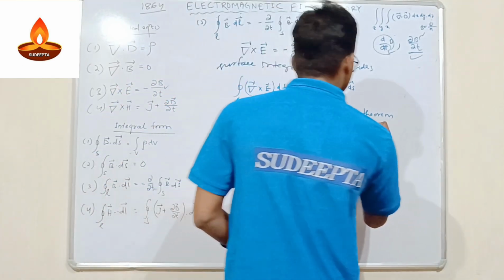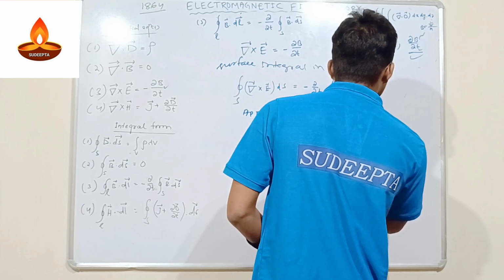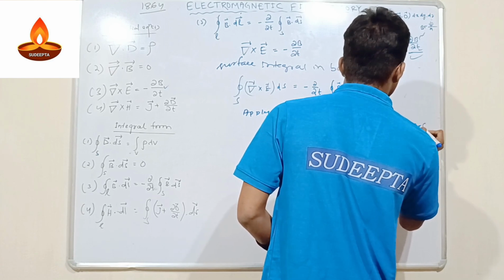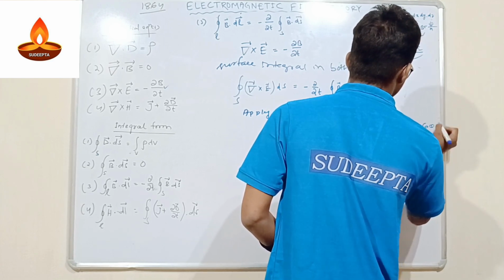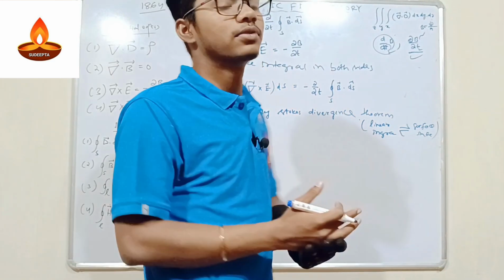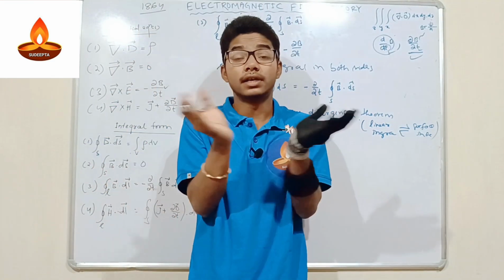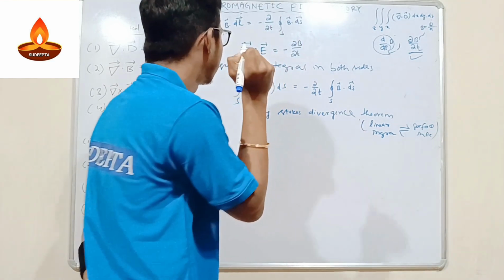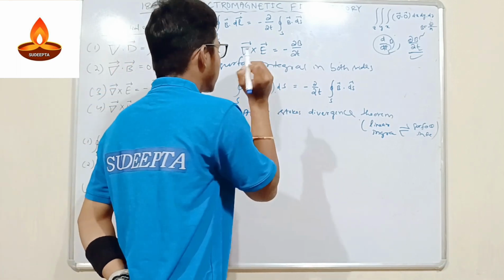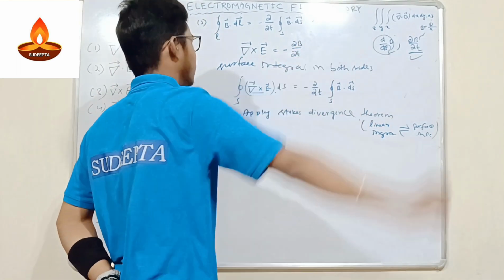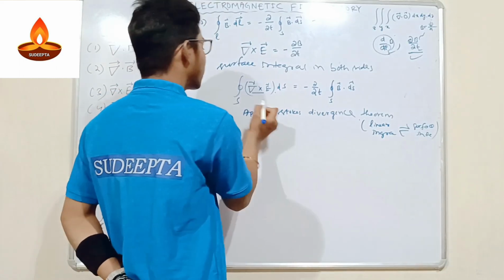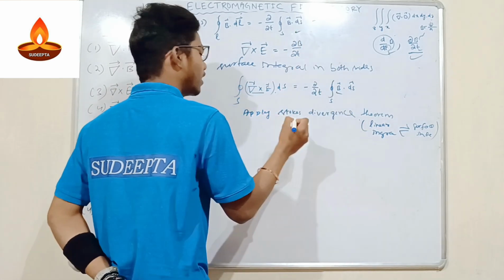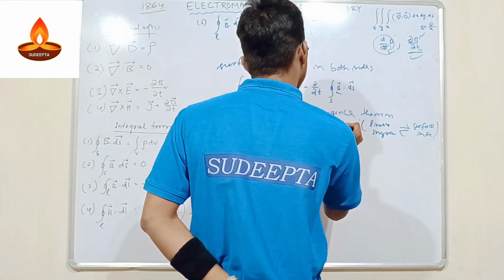What will it do? It converts the linear integral into a surface integral and the surface integral into a linear integral. This is the simple application of this theorem, and it will remove the curl. That means here this symbol will vanish. Here is the dot. Also the right side we have got already, so the right hand side is already ready. So we have to just apply Stokes theorem on the left hand side.